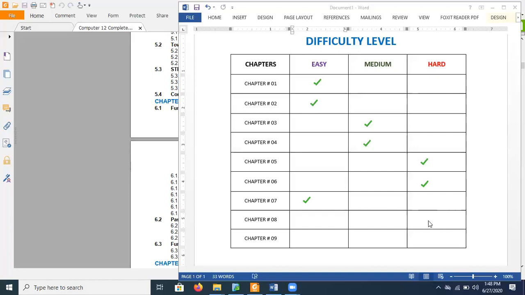Very hard chapter is chapter number 8, and chapter number 9 is a medium kind of chapter. So this is how we can define our book. I hope you understand all these terminologies.